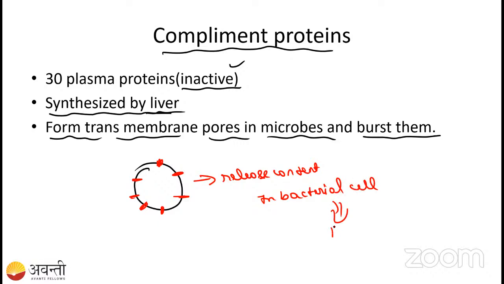Thereby it causes the death of bacteria, the death of pathogens, we can call this. Okay, so this is how our complement protein works. Here you have to remember that there are 30 plasma proteins secreted by the liver. First they are inactive, then later they are activated.